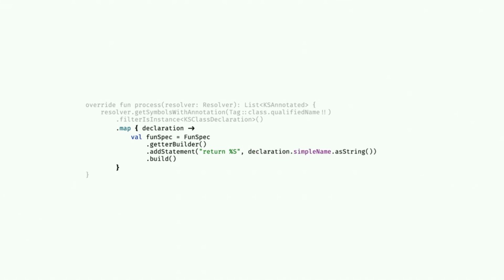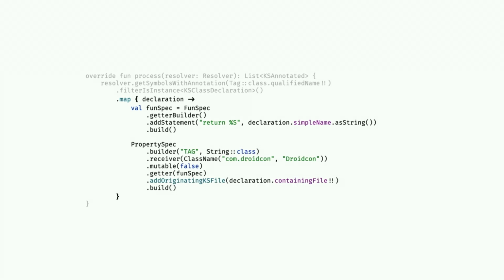Oh, but before we do that, we don't actually want to hard code the droidcon string. We want to actually derive the value of the class from the declaration that we're processing, so that this can be flexible and applied to any class. But now we have to attach the function to a property, and that requires us to create a property. So there's a builder for property specification. We name it tag.